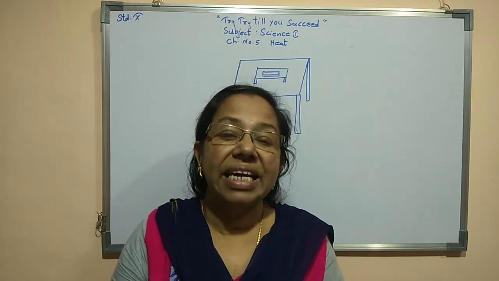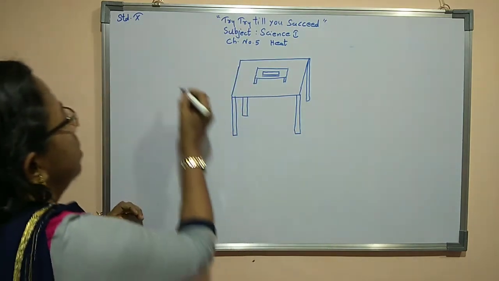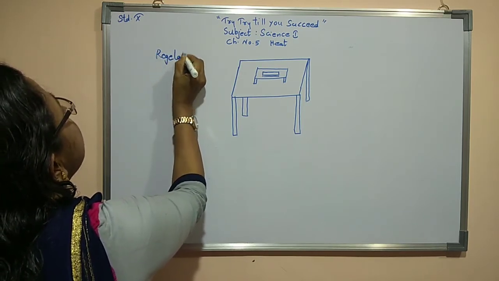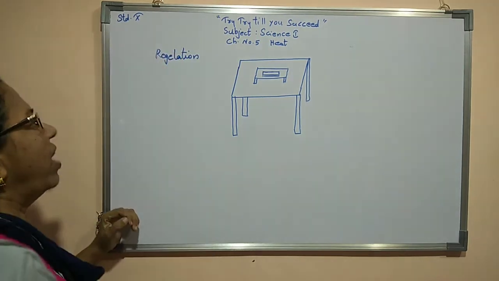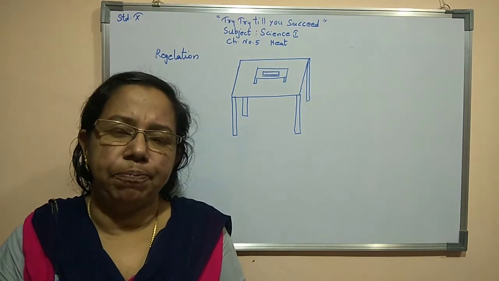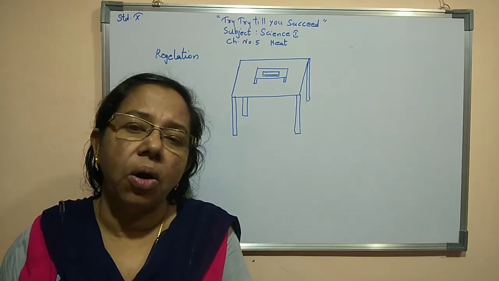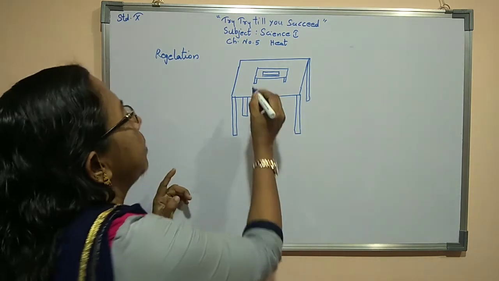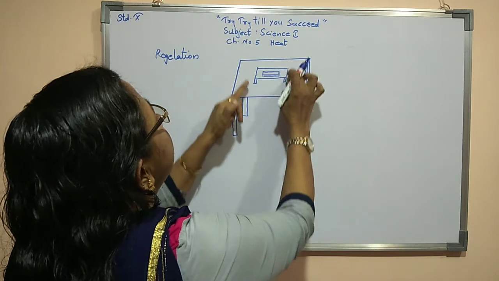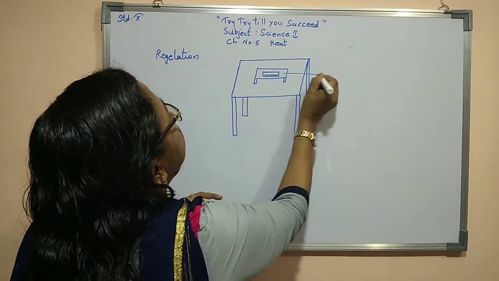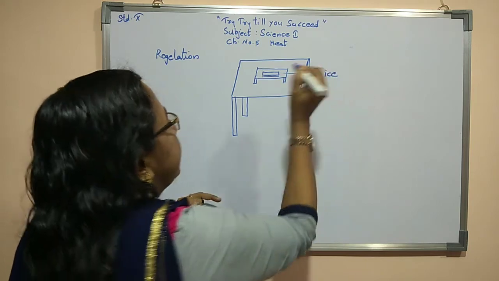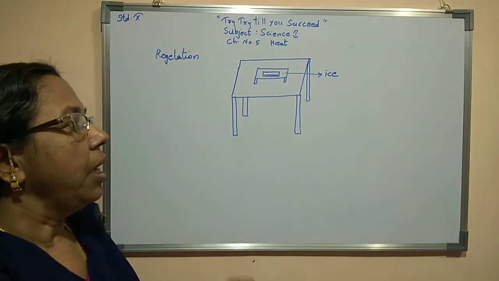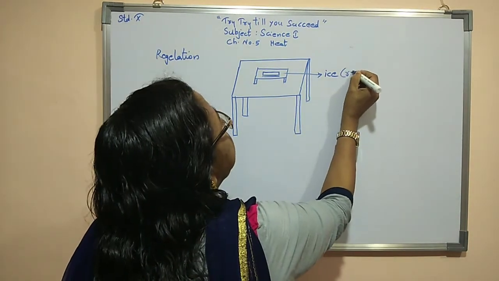What is regelation? R-E-G-E-L-A-T-I-O-N. What is regelation? Regelation is a property or a phenomenon that happens in ice. Here I kept this one table, on that one support I kept one piece of ice. Ice block I can say. Rectangular shaped ice I kept here. Now this is having a rectangular shape.